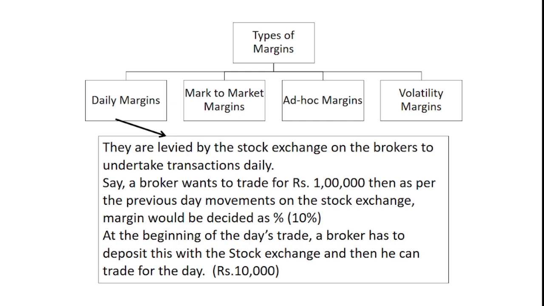Now, how does this broker come to the figure of 1 lakh rupees? His clients would be expressing an interest that they want to undertake a trade of rupees 1 lakh. In turn, because the broker is the one who is placing the trade on the stock exchange on behalf of his clients, he's the one who is supposed to deposit this particular margin. He passes on this margin to his own clients. That is, this 10,000 rupees is not from his own pocket, but he is collecting it from each of the clients that are under him.